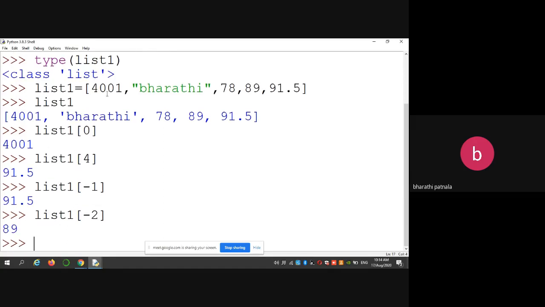So the positive indexing is 0, 1, 2, 3, 4. Okay.